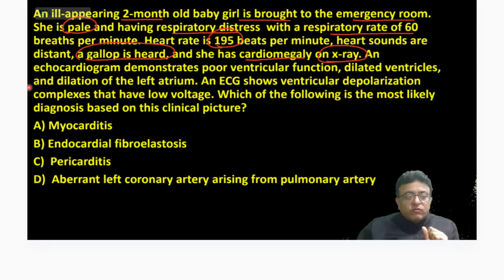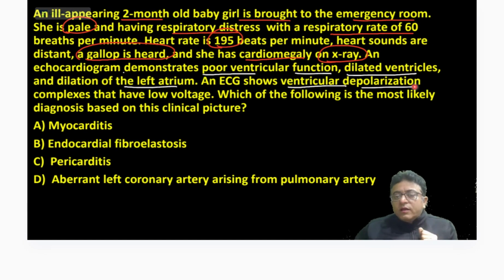Cardiomegaly on chest X-ray. Now see, ECG demonstrates poor ventricular function, echo shows poor ventricular function, dilated ventricle, dilatation of the left atrium. ECG shows ventricular depolarization complexes are low voltage. So it means we are dealing with some cardiac problem: cardiomegaly, child is having respiratory distress, which is not explained by respiratory findings or chest X-ray. Cardiomegaly is there. See the choices. That should be your approach.